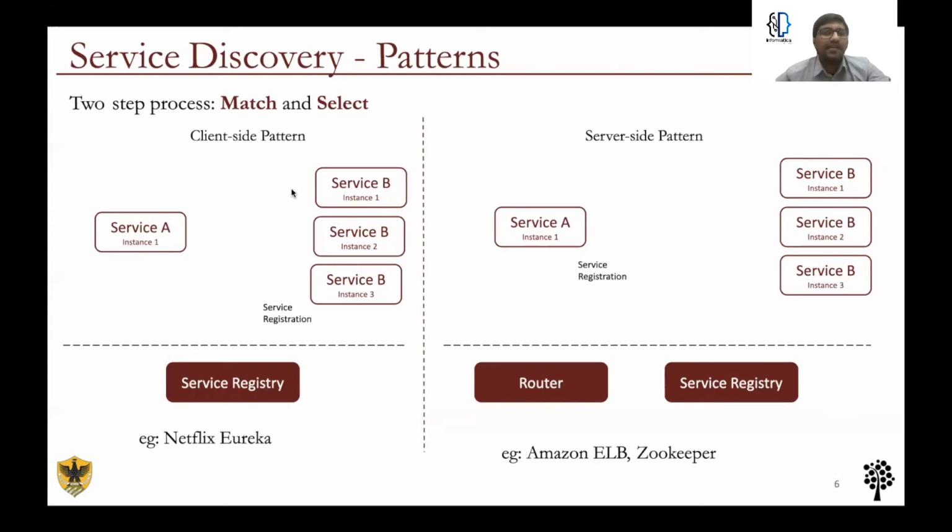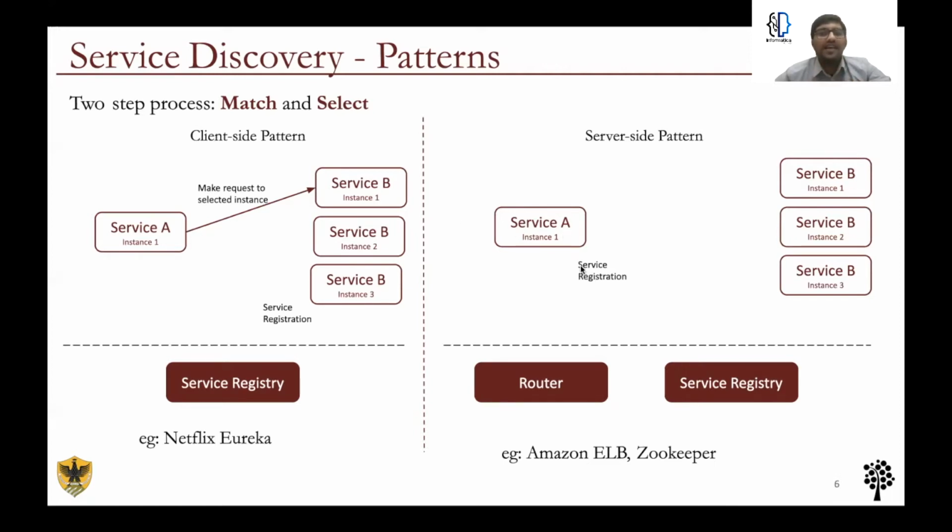In the client-side pattern, as shown in the figure, all the available microservices register themselves in the service registry component. The client then sends a service discovery request, which in other words is called a service query, to the service registry. The registry then retrieves a set of available instances of microservice B and sends it back to A. A then applies a selection criteria to connect to an instance of B. Netflix Eureka is built based on this pattern. One of the major issues, however, with this pattern is the tight coupling between the registry and the client.